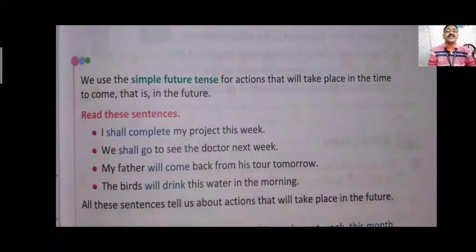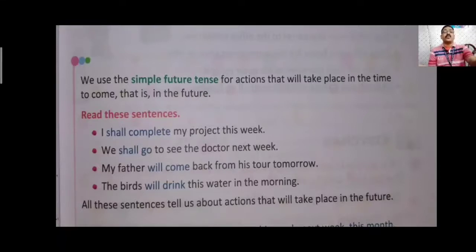All these sentences end with next week, this week, tomorrow, or morning. This shows that the action is not taking place now. It will take place in the near future. That is why they are considered to be in the future tense.